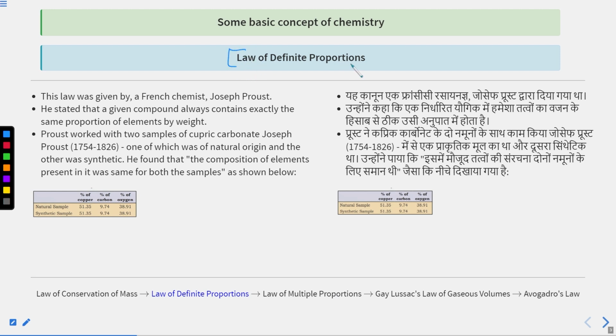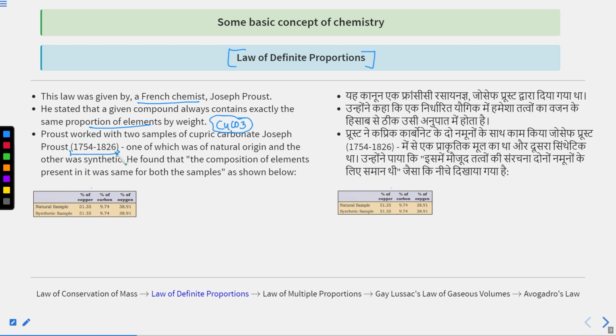The second law that we had covered is the law of definite proportion. What is this law? It was given by the French chemist Joseph Proust. He stated that a given compound always contains exactly the same proportion of elements by weight. To prove this point, he worked with two samples of cupric carbonate, that is CuCO3.